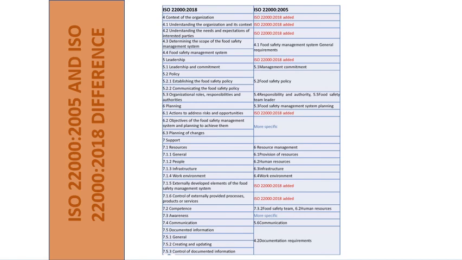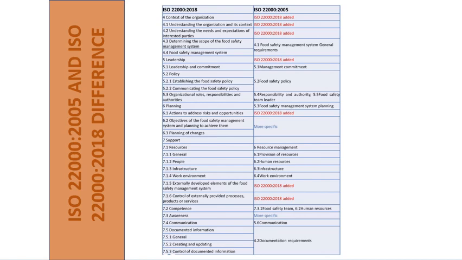Now, this is a comparison of ISO 22000 2005 and ISO 22000 2018. So what is the difference? In this comparison, you can see the red mark. So these are the things that are added to ISO 22000 2018.